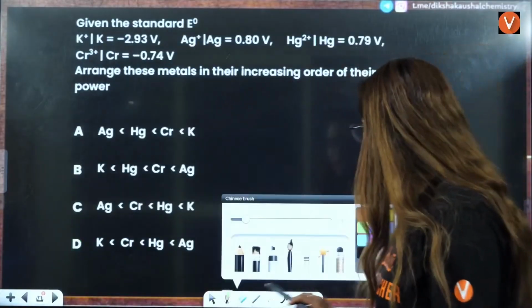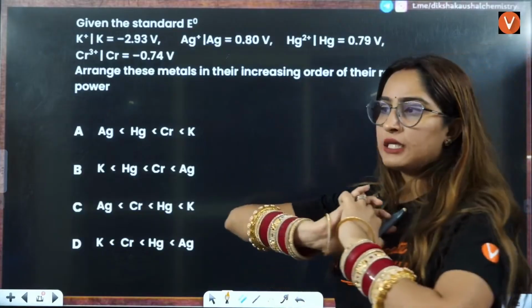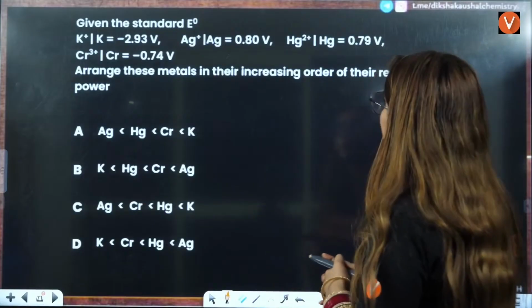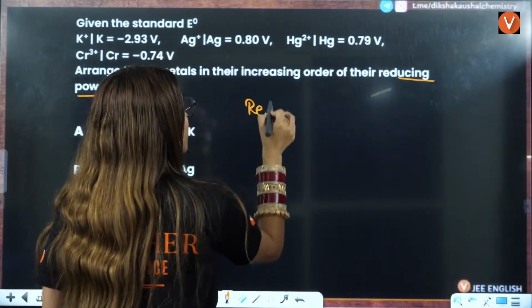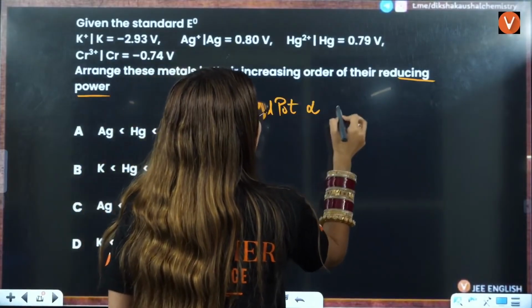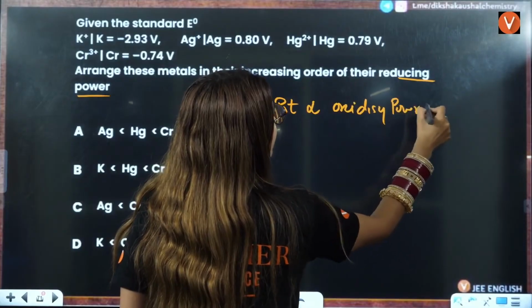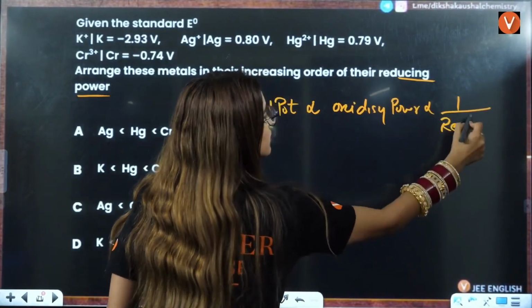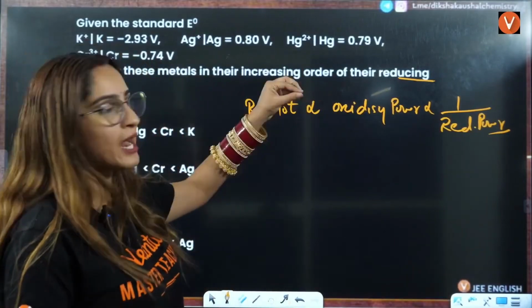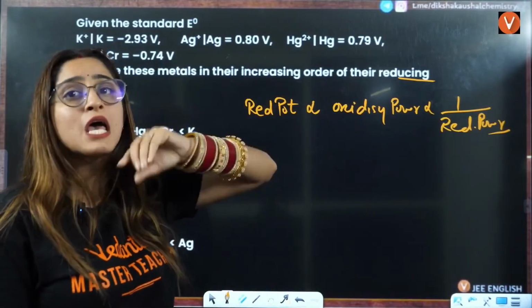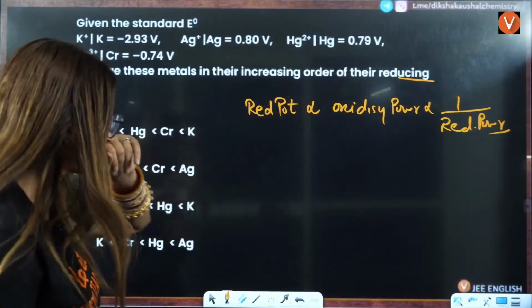Next question is, you have 4 electrode potentials given to you. They are asking you the reducing power. So always remember, reduction potential is directly proportional to oxidizing power, and inversely proportional to reducing power. Reducing power means the tendency to get oxidized. If I want to get reduced, I would oxidize something, which means I'm a good oxidizing agent.